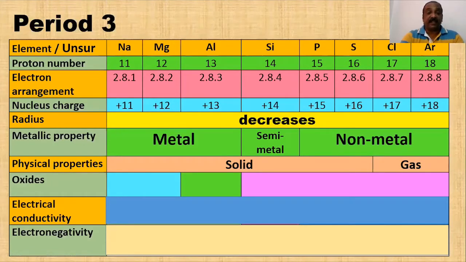Okay. After these physical properties, whether they are in a solid state or gas or liquid, the next one is their oxide. Okay, the oxides are very important as well, as important as the radius just now. Radius and oxide, these are the main 2 questions for period 3. So under oxide, there are 3 different types of oxides that we are going to learn. Among these 3, one is the most important. So oxide means like sodium oxide, magnesium oxide, aluminium oxide, silicon dioxide, phosphorus oxide, sulfur dioxide, trioxide.